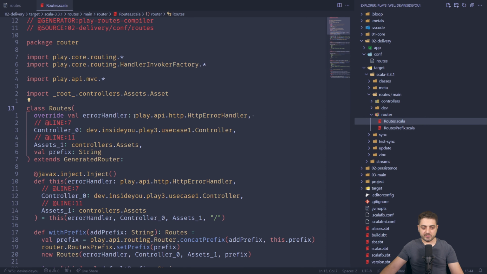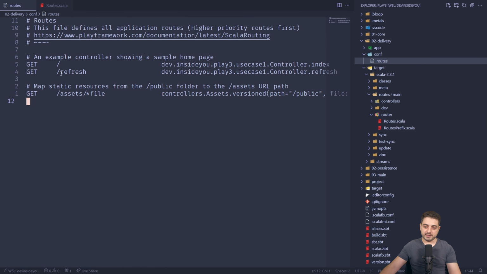So it says, okay, give me this error handler, give me some assets, give me some other things, but most importantly, give me this controller, right? This use case has one controller, because it will need to find it whenever we hit these routes. It's going to find the instance of this class, and it's going to start calling methods on it.